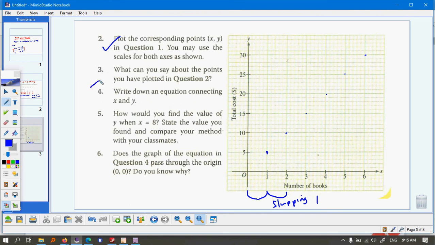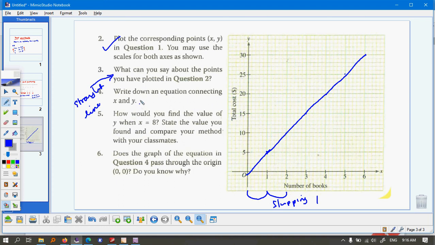You should notice that this is a straight line. They are along a straight line, okay? They are along a straight line. At this point, you need to use a ruler and join them. I do not have a ruler currently in the board, so I'm going to join them with free hand. But if you're doing them, please use a ruler. Okay, so now that's my line. My points are along the line.